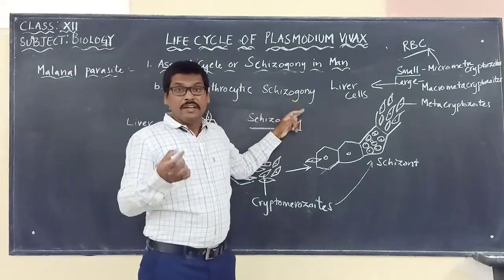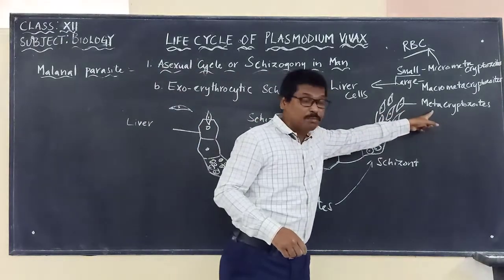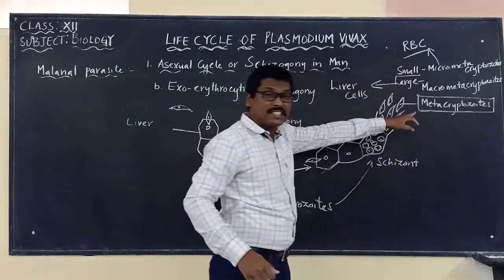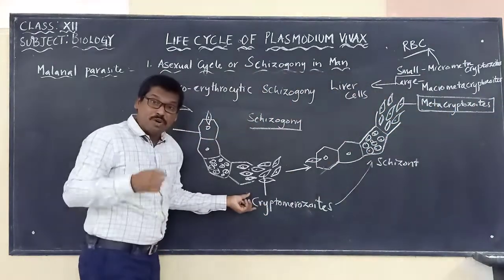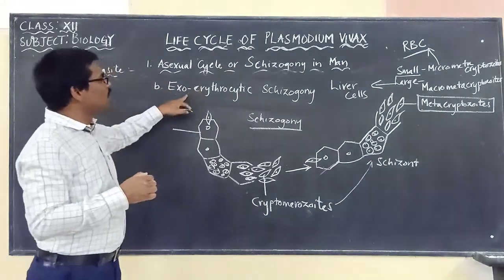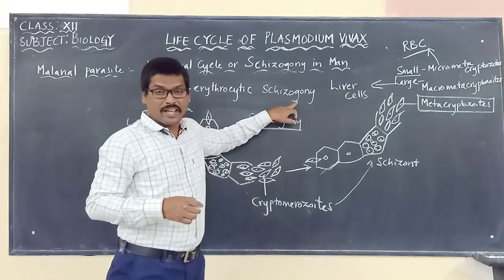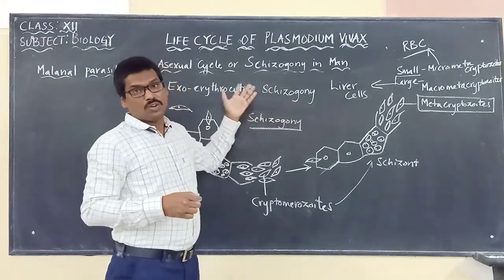Exo-erythrocytic schizogony. When many metacryptozoites are formed from cryptomerozoites, it is called exo-erythrocytic schizogony.